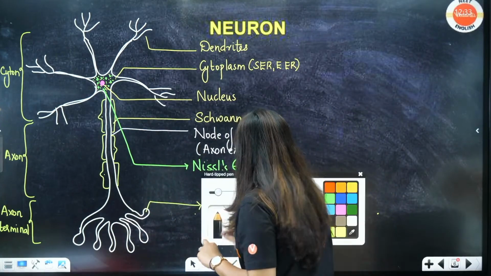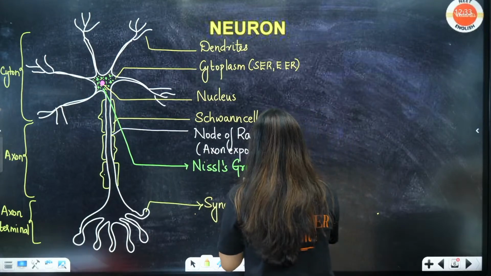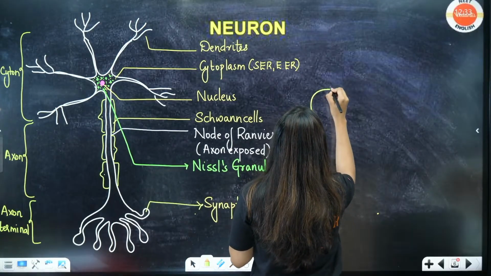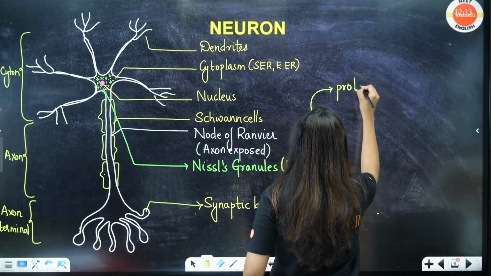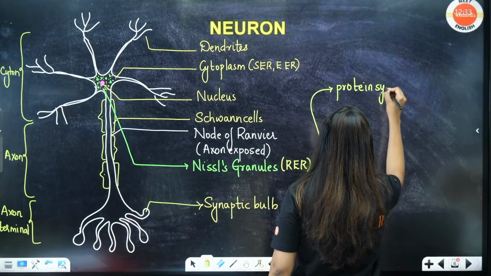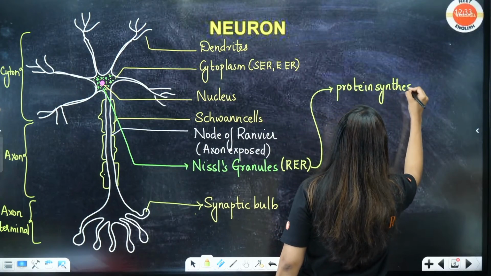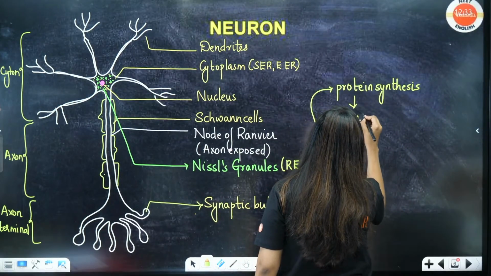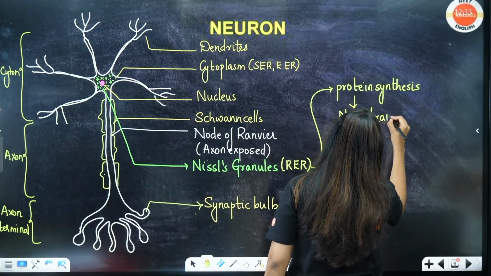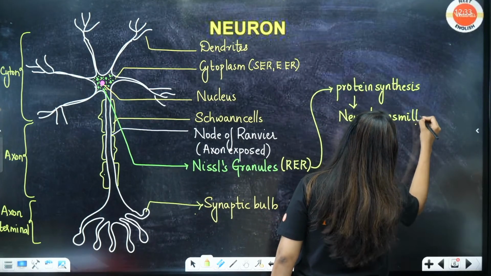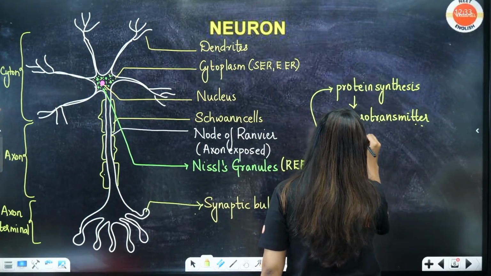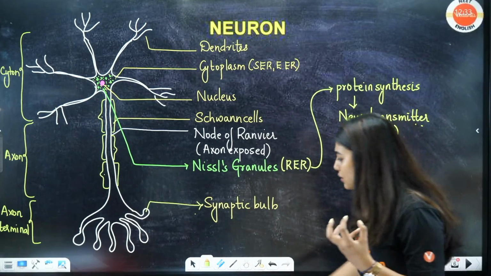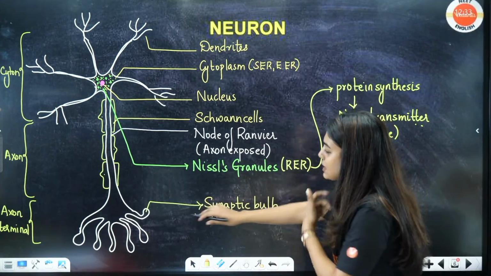Very good. Protein synthesis. Exactly. So these are your RERs, that is rough endoplasmic reticulum. They can form some protein, right? They can do protein synthesis. This you have studied in your cell chapter as well. They can do protein synthesis, and they will form one type of neurotransmitter. Only one type, not all of them. And where will these neurotransmitters be stored? The neurotransmitters will be stored in the synaptic bulb.